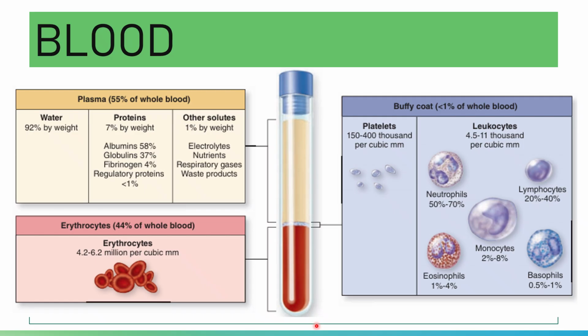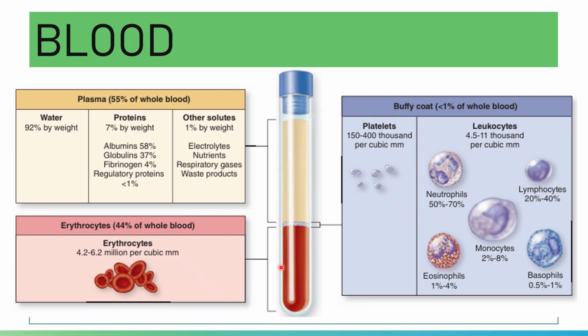You mixed, and then you centrifuged. And here are the fractions.